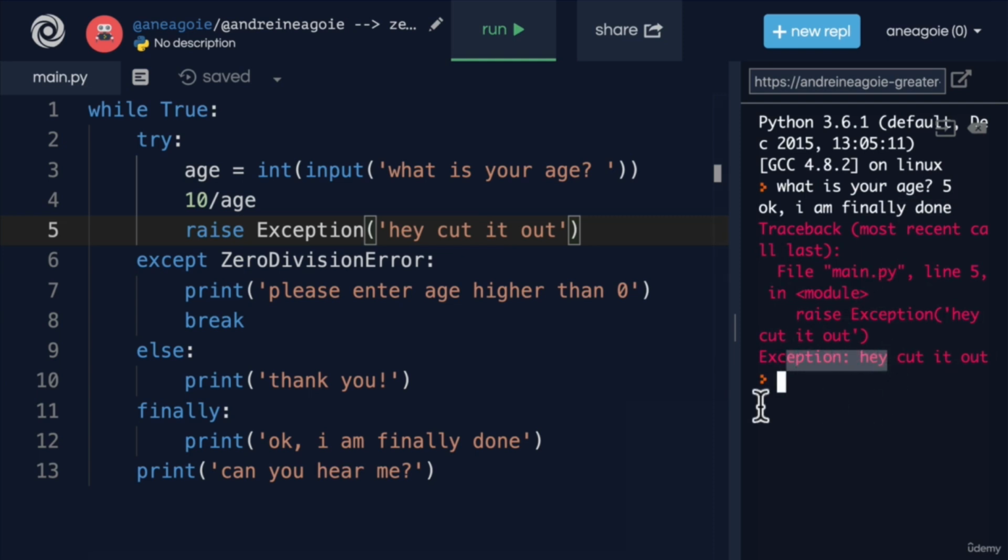The key thing to remember with errors is that errors are unavoidable in programming. What your job is as a programmer is to be able to anticipate these errors, these bugs, these exceptions, and handle them properly in your programs.